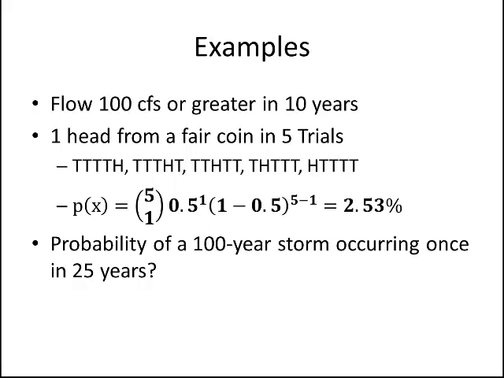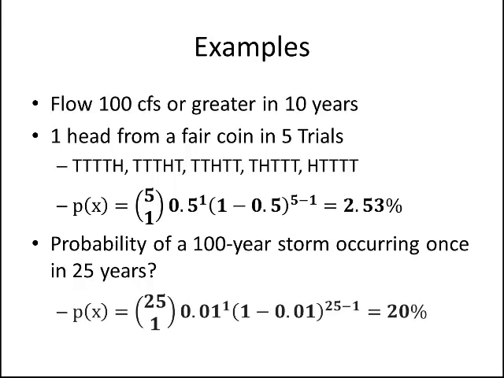We're talking about something happening once. And we've got the number of trials is 25, right? We've got 25 years. So now the question becomes, what is the probability? And if you think back to return period, we said the probability is 1 over T. So in this case, it's going to be 1 over 100, or 1%, or 0.01, right?